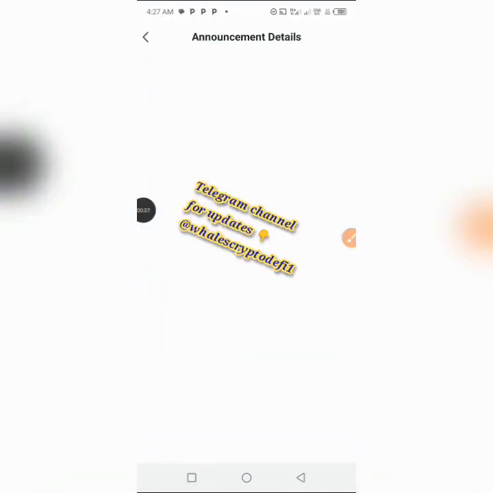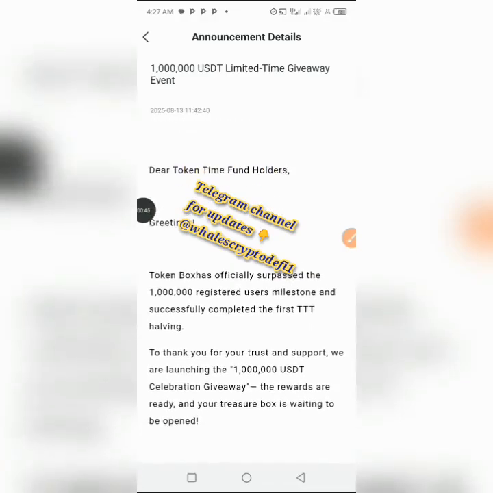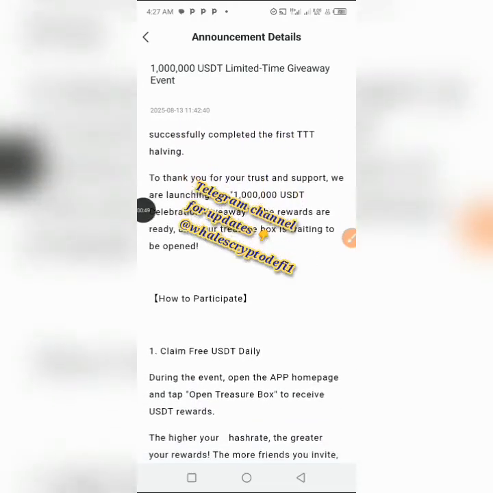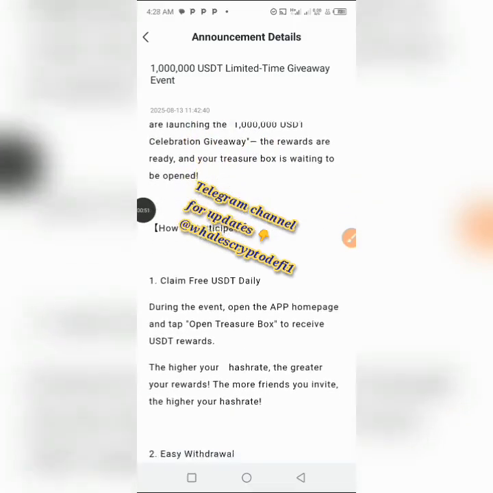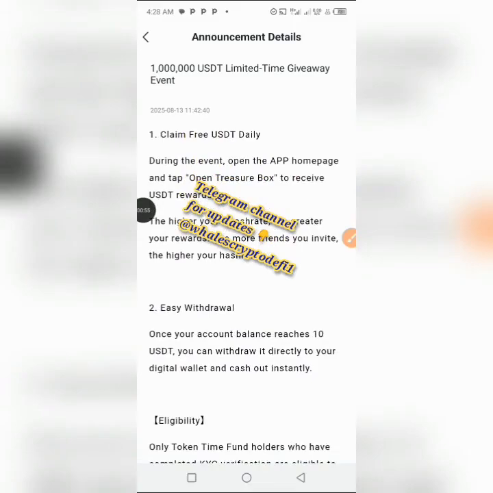So this event started just on the 13th of this month, and today is the 17th of this month. And if you are currently seeing this, then you are actually early. What you have to be doing in this event is very, very simple. You have to ensure that you claim daily from this platform. All right, you have to ensure that every 12 hours you come over here and claim, and the more you claim, the more free USDT you are given here in your wallet.